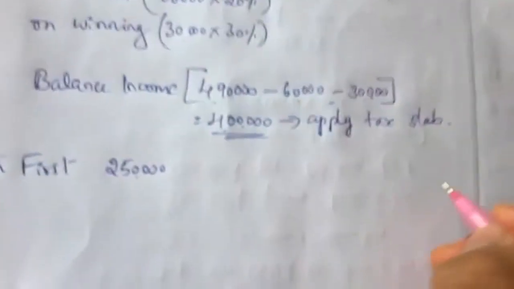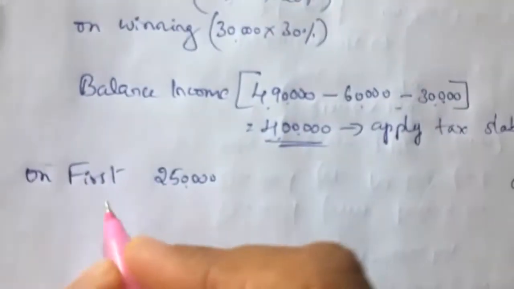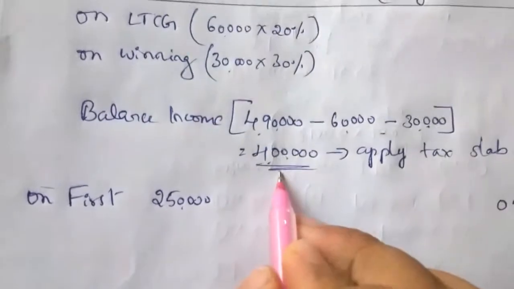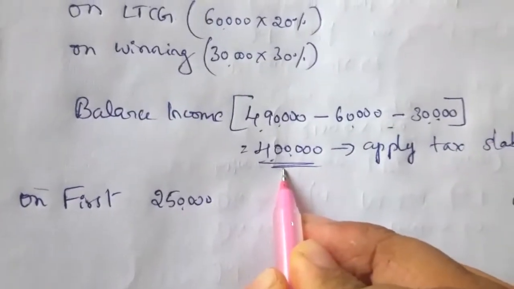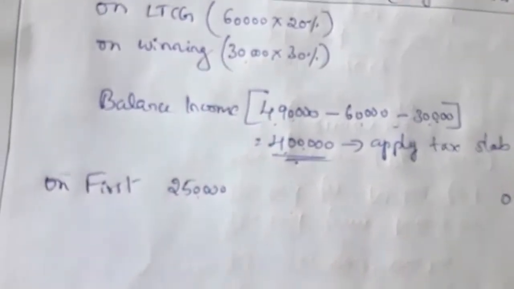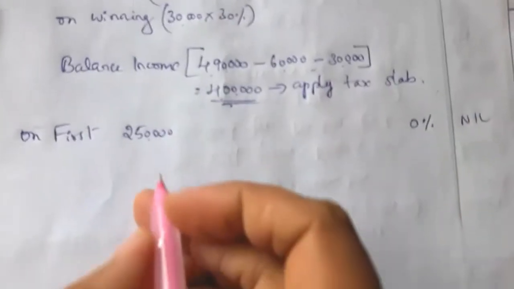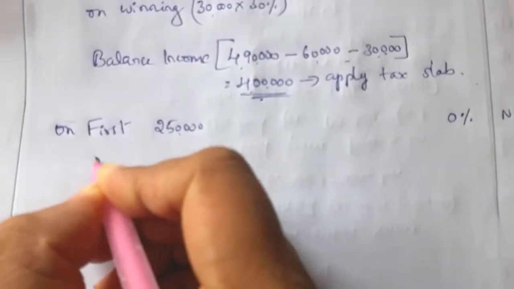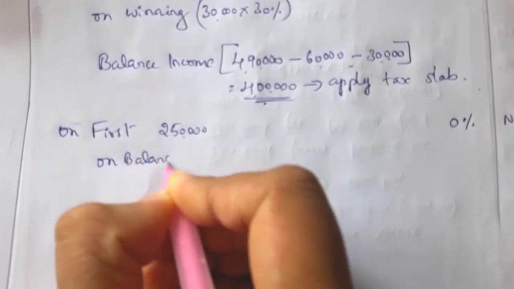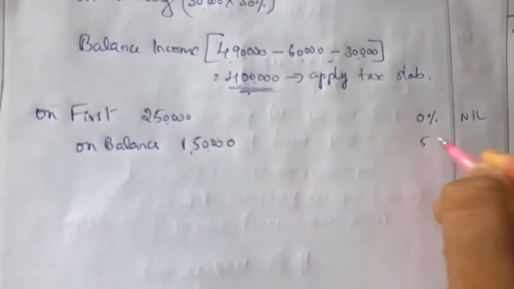On the first 2,50,000, 0%, so nil. Next, she has only 4 lakh income, meaning 2,50,000 is taxed at 0%. Balance how much? 1,50,000. On the balance 1,50,000 income, she has to pay 5% tax.